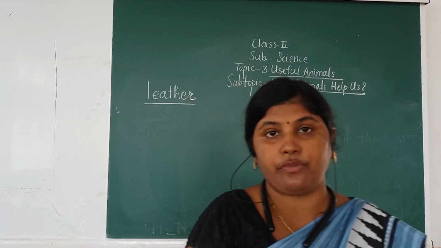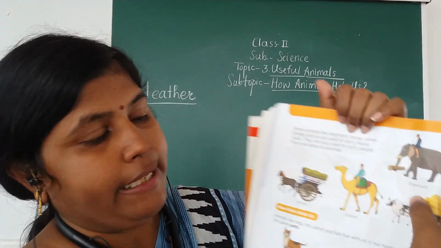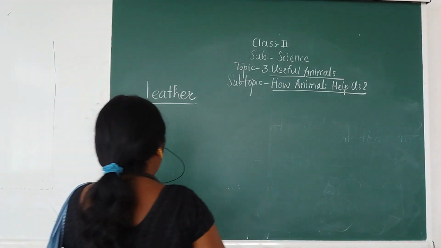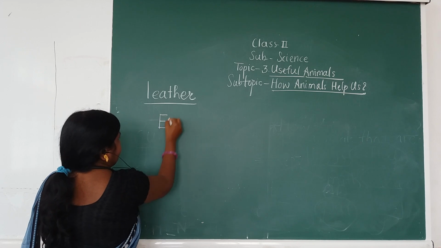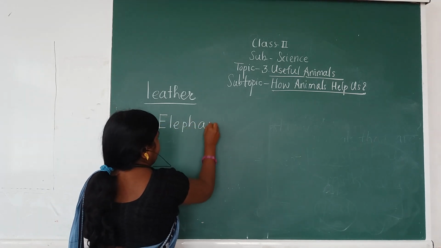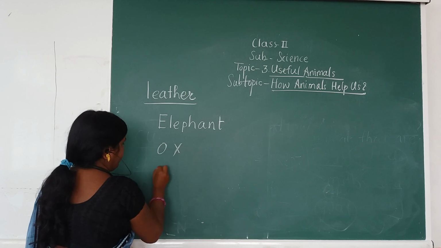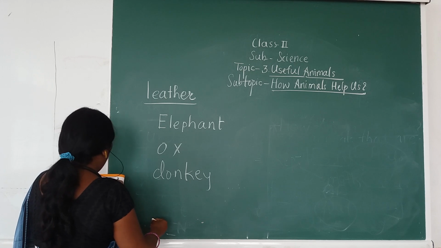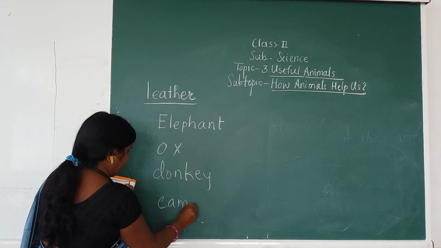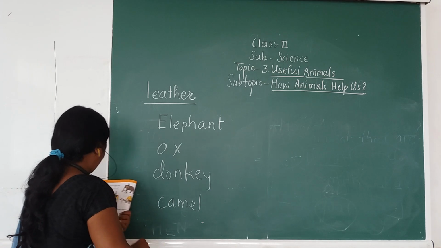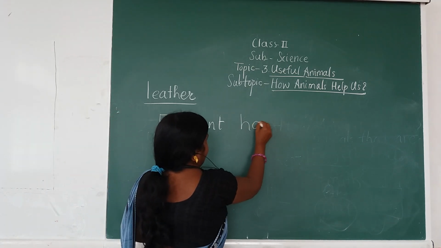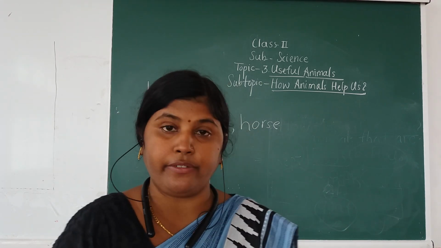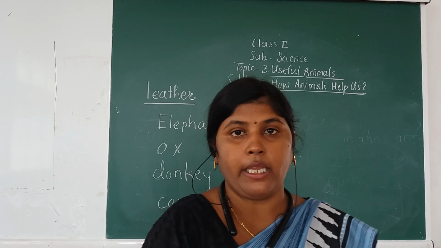For example, elephant, ox, donkey, camel and horse. These animals are used to carry heavy loads, and some are also used to carry people.